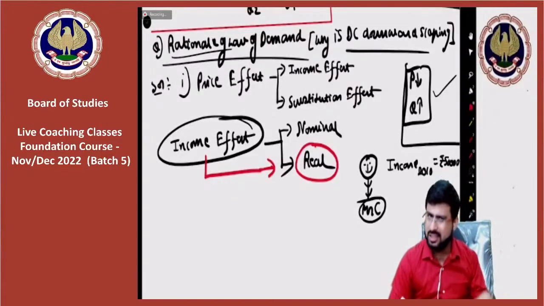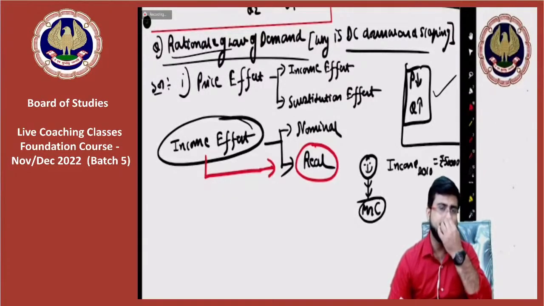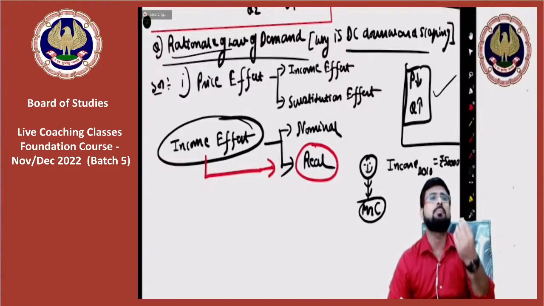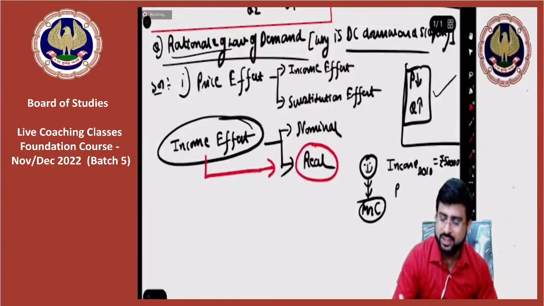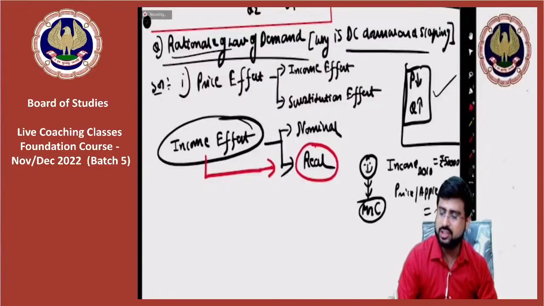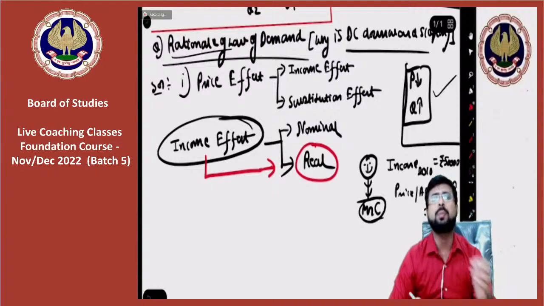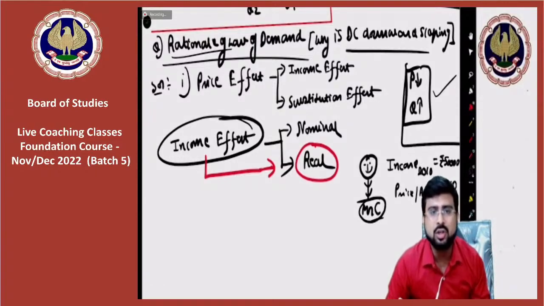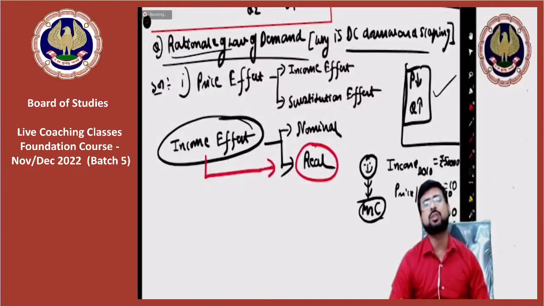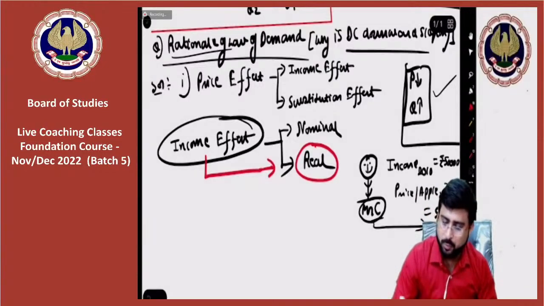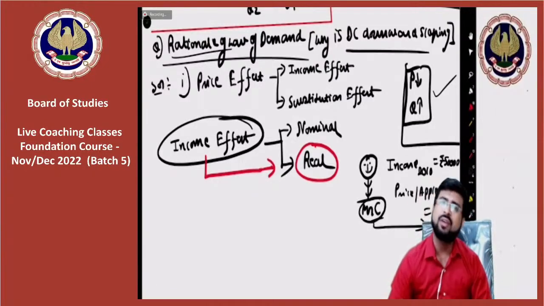And let's, for example, assume that his entire income he spends on buying apples, and let's say the price per apple in 2010 was 10 rupees. So 50,000 by 10 is how much, sir? It's 5,000 units. So 5,000 units of apples Mr. C could purchase. Mr. C was in a position to buy 5,000 units of apples.